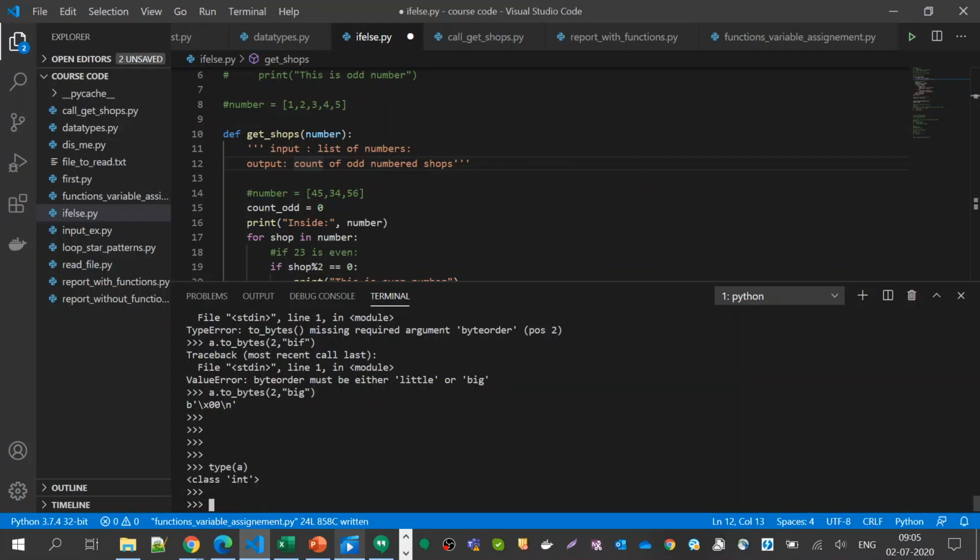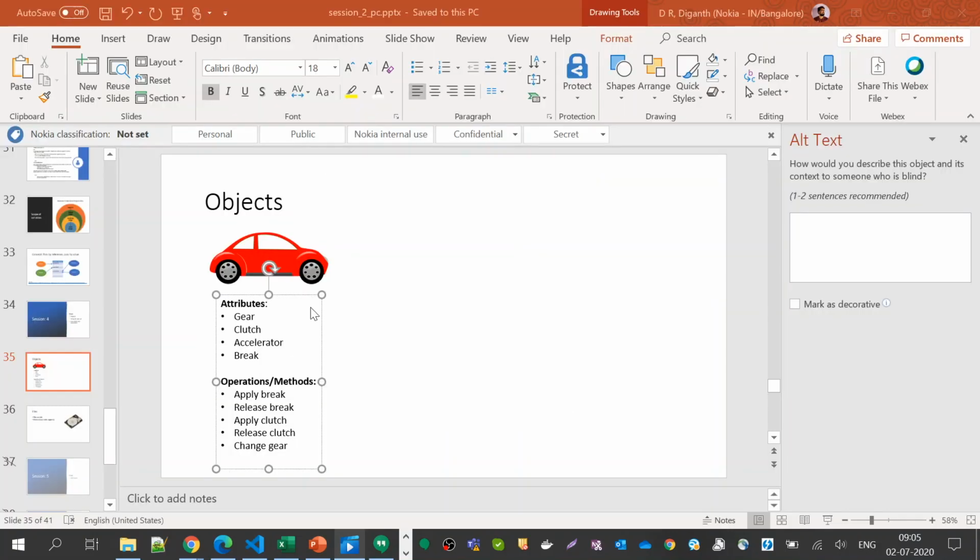Then we can create a new object from that blueprint, and it assigns that much memory. You can create any number of objects from a single class, so you can create any number of cars in this example. That is about objects and classes.